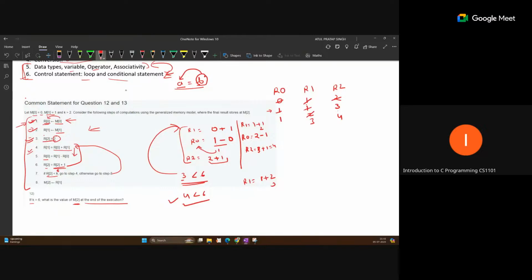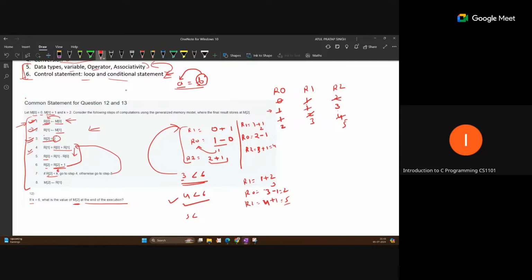Now R0 equal to R1 minus R0. So R1 is now 3 minus 1, so it will become 2. So this is now 2. And R2 equal to R2 plus 1, the previous value of R2 plus 1, 4 plus 1. So this will become 5. Okay, so now this is the updated value. Again, now R2 is 5.